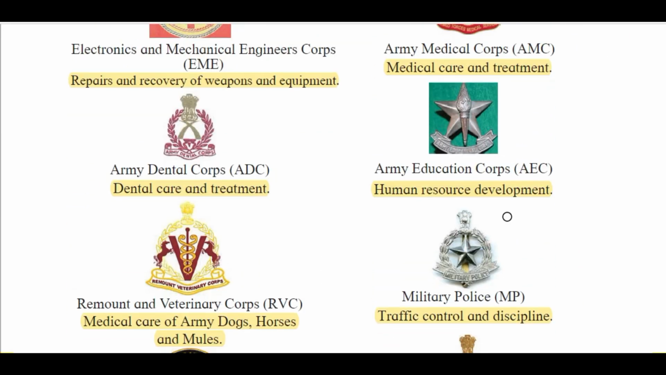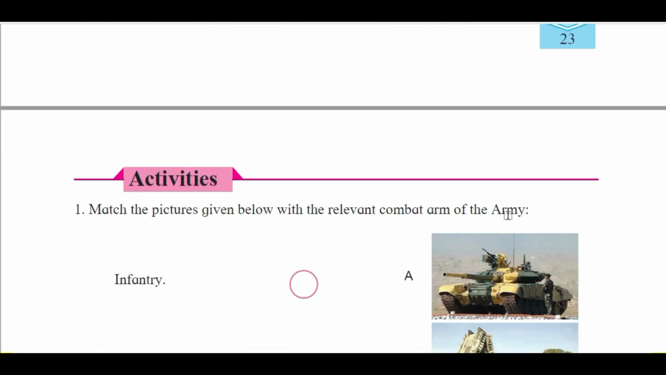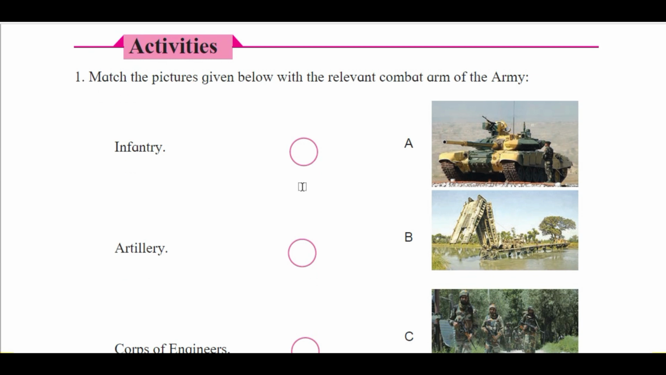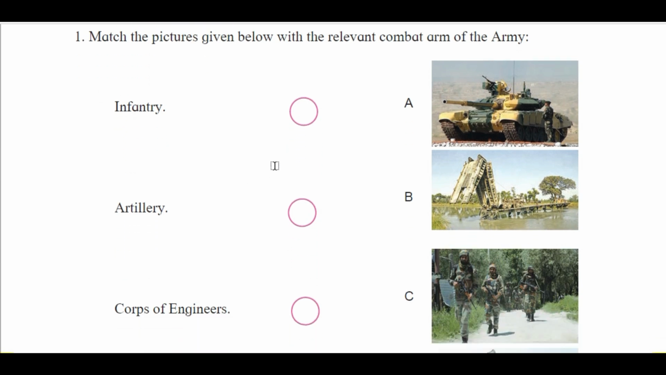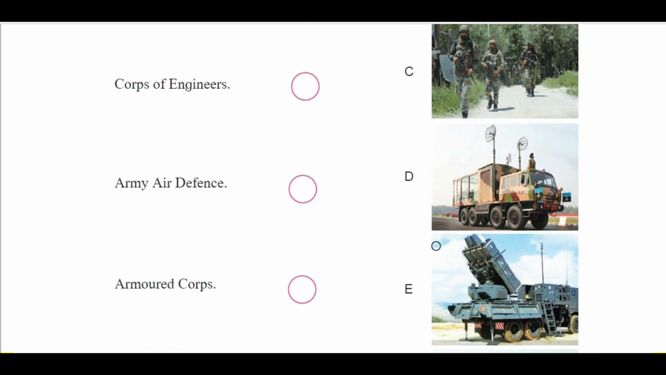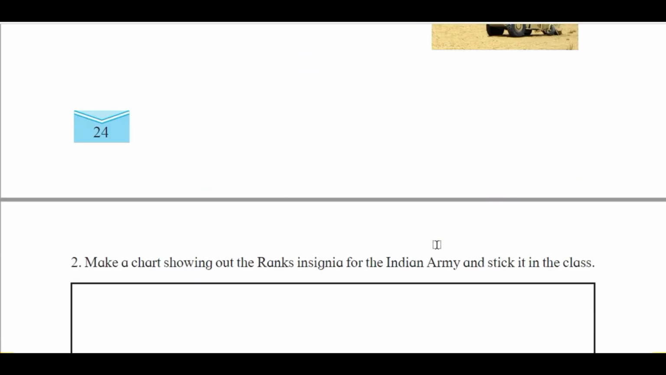Okay, so in this way we have completed this chapter. There are some small activities over here. You have to match the pair. Very easy. Infantry क्या है, artillery क्या है, corps of engineer क्या है, ये सब हमने देखा है. आपको सिर्फ match the pair करना है. Okay, I am not going to repeat this.